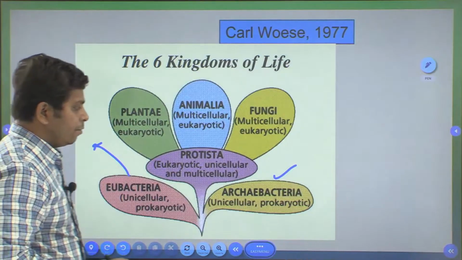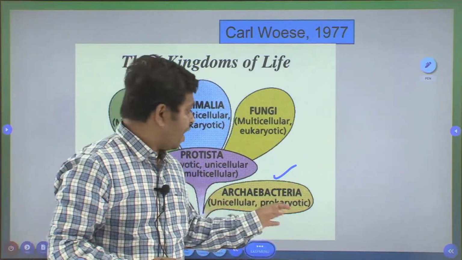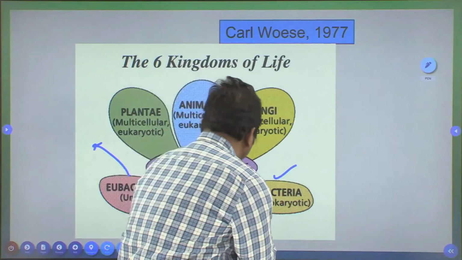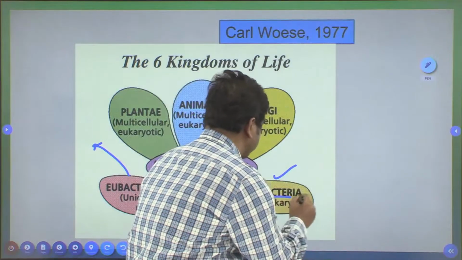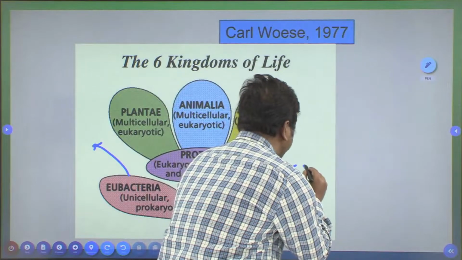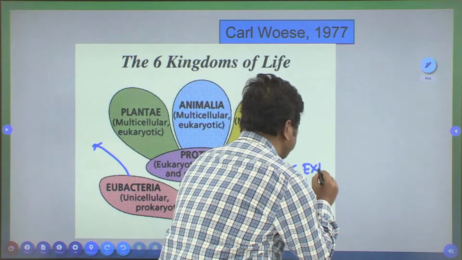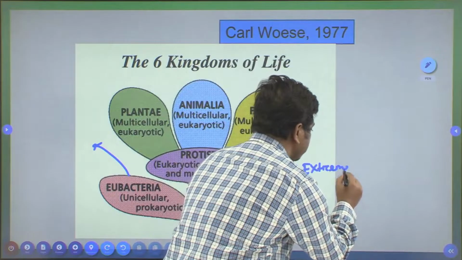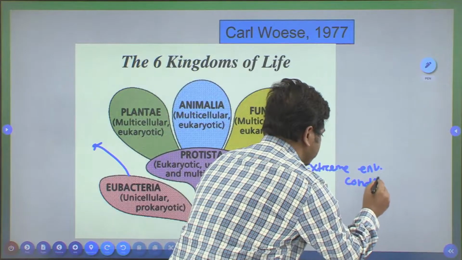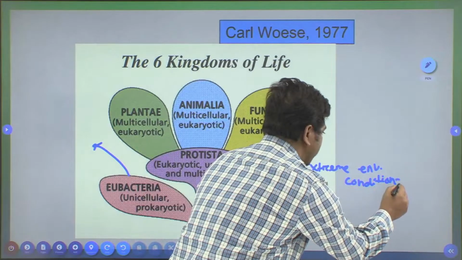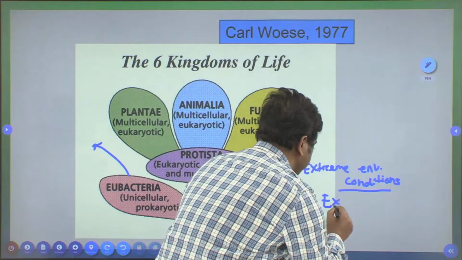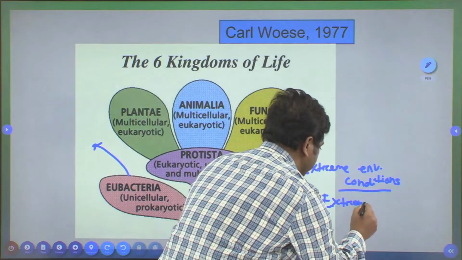Eubacteria means true bacteria, Archae means old or primitive form of bacteria. And this archaea means primitive, and bacteria. So, these are primitive forms of bacteria, and these bacteria live in extreme environmental conditions, and that is why these bacteria are also called extremophiles.